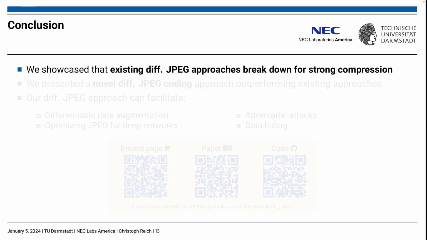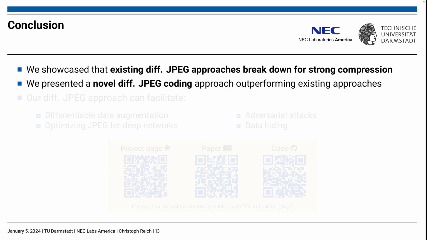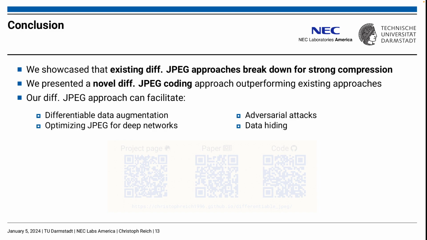In conclusion, we showcased that existing differentiable JPEG approaches break down for strong compression. We presented a novel differentiable JPEG coding approach modeling all important discretizations of standard JPEG and outperforming all existing approaches. We hope that our differentiable JPEG encoding-decoding approach can facilitate the use of JPEG in gradient-based learning systems.